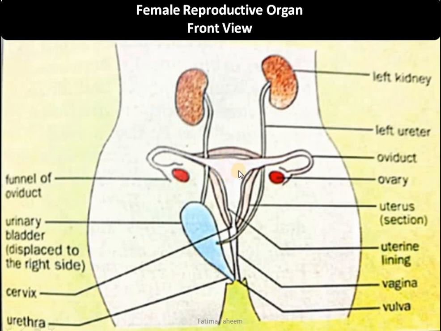This is the structure of the uterus in the center, which has a thick wall called the endometrium. The wall of the uterus is called endometrium, or you can simply call it the uterine lining. This uterus is opening to the outside by an opening called the vagina, which is the birth canal. Also, this opening is called the vulva, which is leading to the external reproductive organs in females.